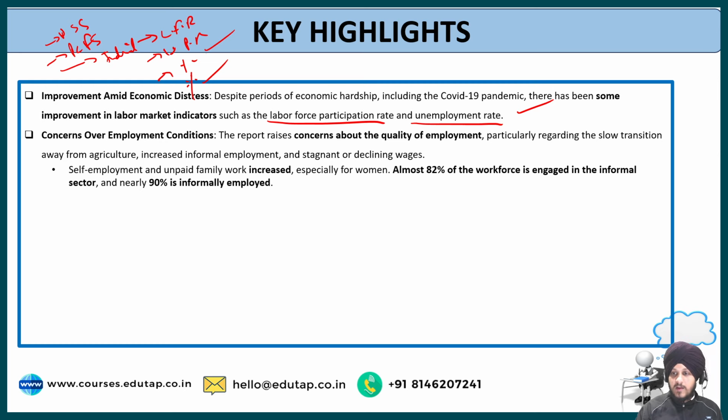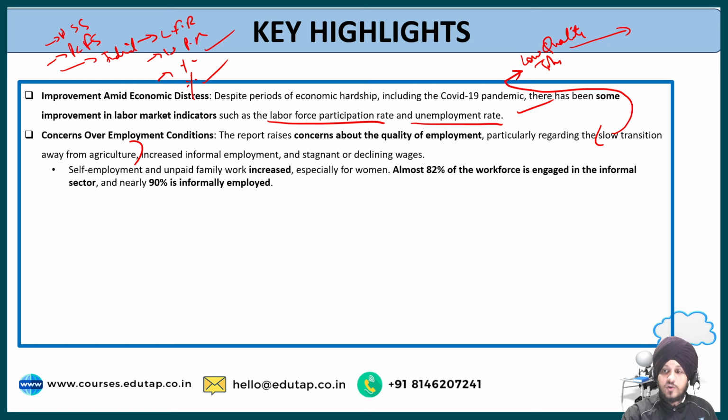Now, what does it mean? Why is the slow transition away from agriculture a problem? It is because it has been evident that the agriculture sector provides low quality jobs. What type of low quality jobs?